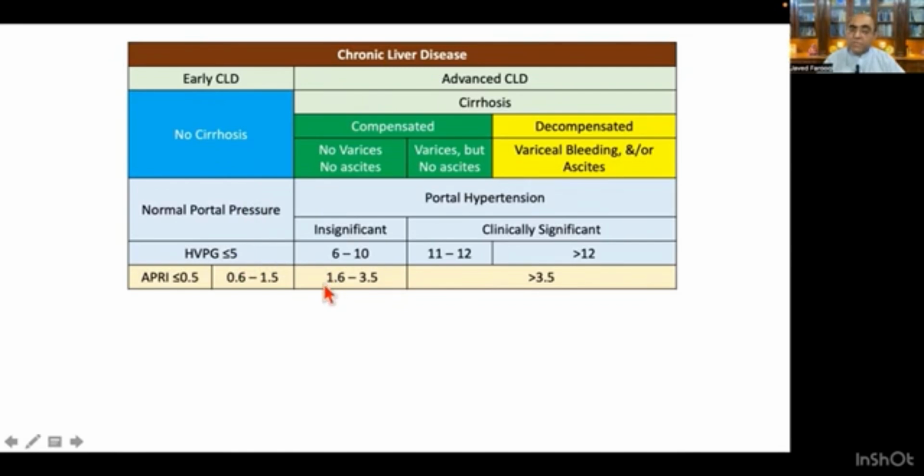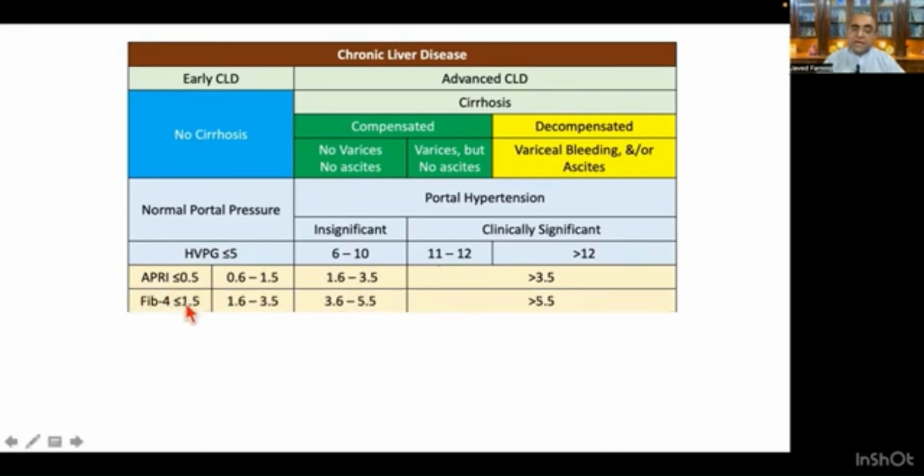But if it is from 1.6 to 3.5, it means there is portal hypertension, but it is from 6 to 10, and this patient will not have varices and no ascites. But when it is more than 3.5, it means clinically significant portal hypertension has developed. And when you see these patients, there will be varices, a history of ascites, and a history of treatment for esophageal variceal bleeding or gastric variceal bleeding.